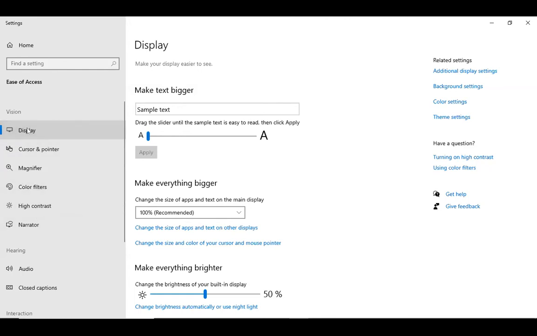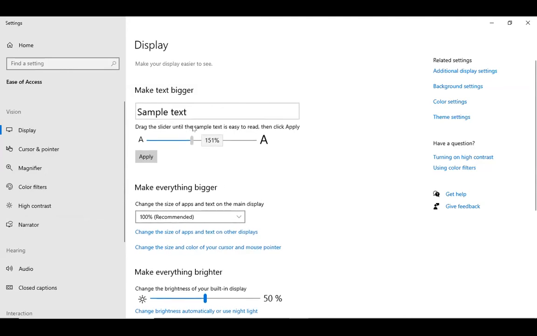There are all these subsections. You have display, cursor and pointer, magnifier, etc. But we're going to start with display. So here you'll see you have options first to make your text bigger.